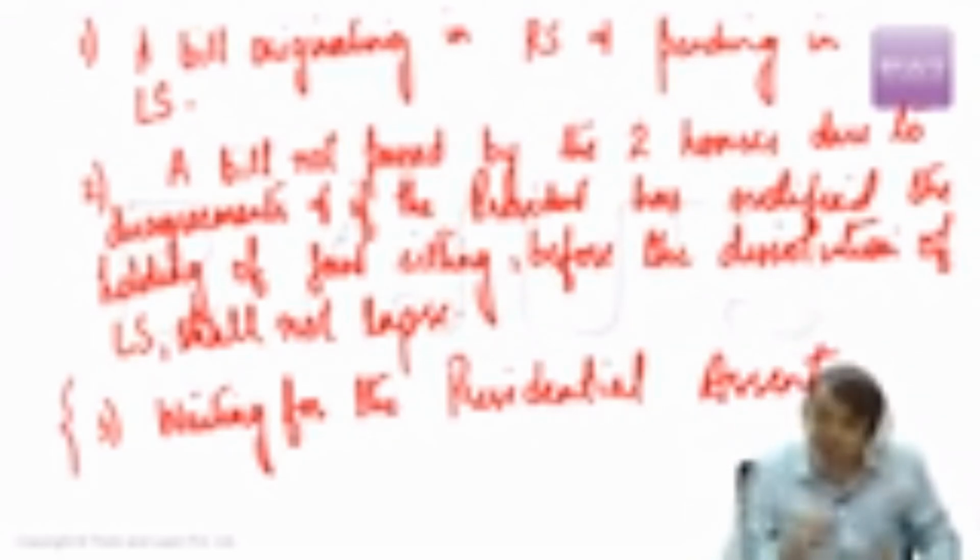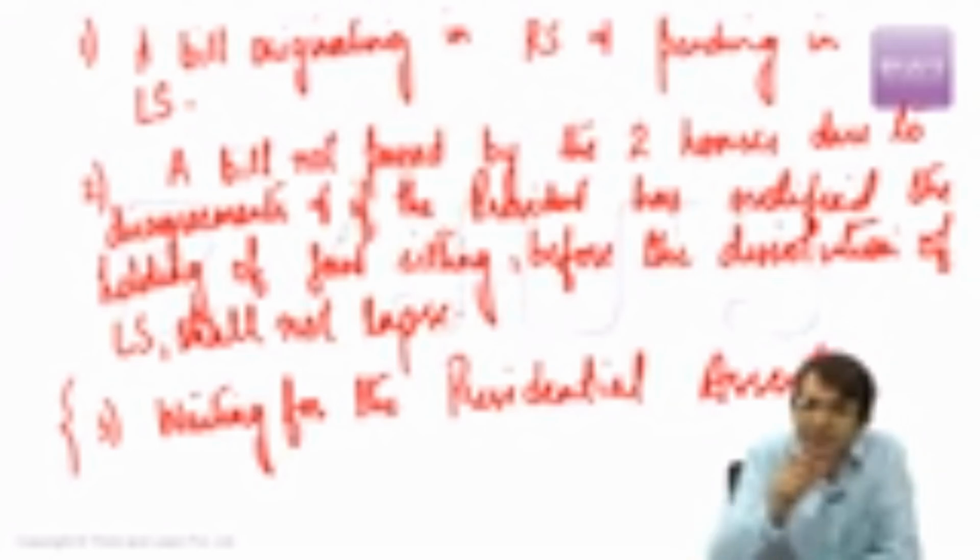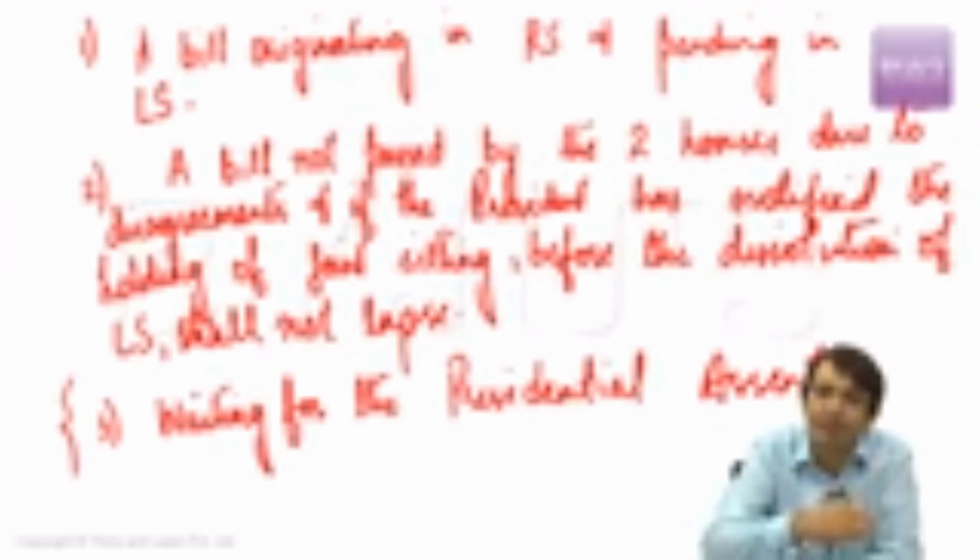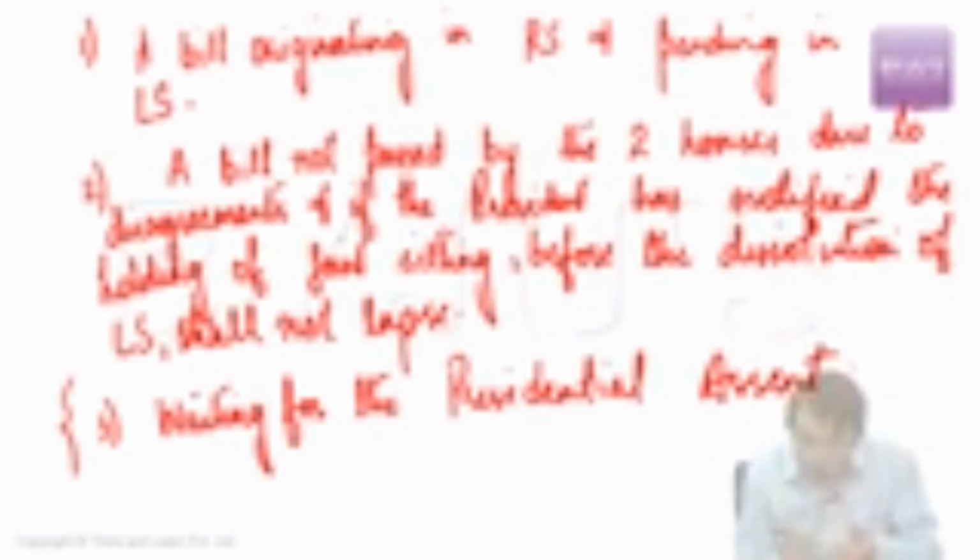But when we talk about this third category, a bill which is waiting for the presidential assent, it may also result that this bill was sent to the President of India for his signature, but the President is returning this bill for reconsideration. He can do that. Suspensive veto, as we talked about, he can do that. He can retransmit this bill to Rajya Sabha. That means this bill has been sent back by the President of India to Rajya Sabha. Even this bill will not lapse. But this is a flavor of the third type.